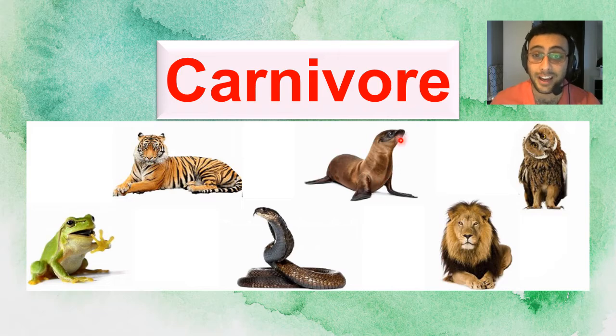Next we have sea lion. We have sea lion and we have lion. They both love to eat meat. They are carnivore animals. And next we have owl. Owl is a bird. Owls love to eat meat also. So we call them carnivore. So remember, omnivore will eat meat and plants, but carnivore only eats meat. Okay, so let's see what's next.